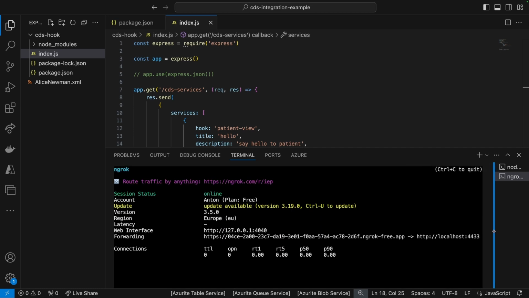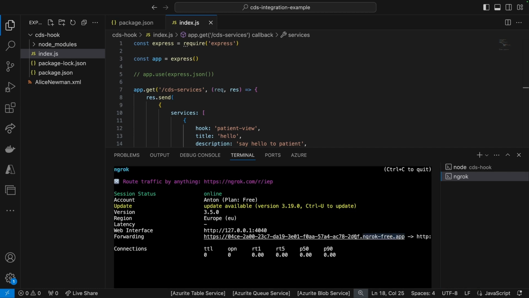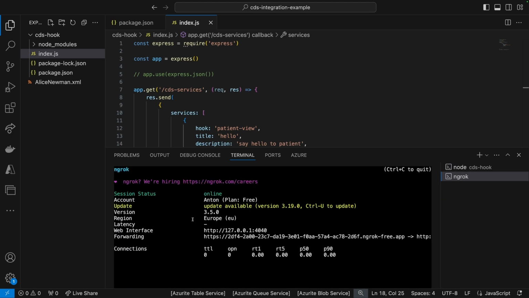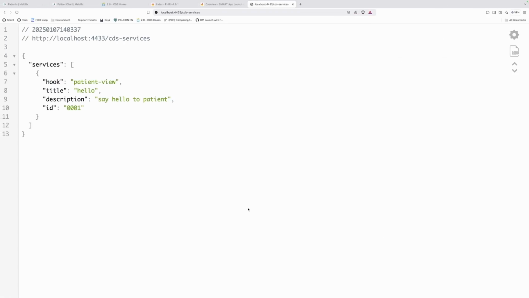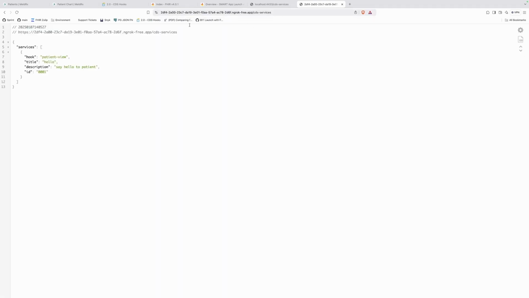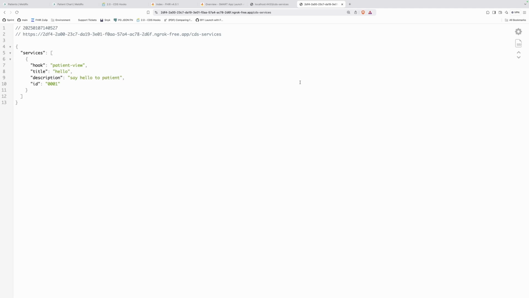And here I should have a little bit more real estate, okay? The URL here, we're going to grab it. I press the Windows copy key there. Okay, there we go. I'm going to open this here and say, yes, I want to visit this, and I want my CDS services, okay? So now my application is available on the wider web, and I can effectively use it as if it was live, but without actually having to deploy it anywhere.